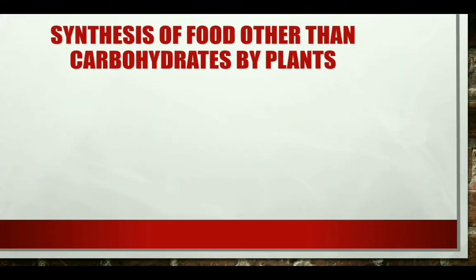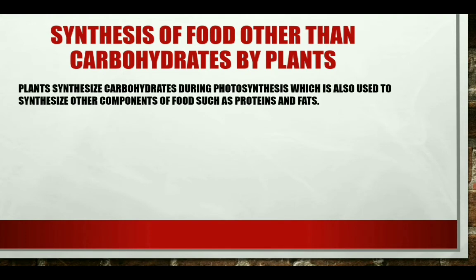Now, besides carbohydrates, plants also synthesize proteins and fats. We know that carbohydrates are made up of simple elements, that is carbon, hydrogen and oxygen. But proteins need nitrogen also. So how does the plant get this nitrogen? There is a lot of nitrogen present in the atmosphere, but the plants cannot directly take this atmospheric nitrogen. It has to be made available to the plants in soluble form so that they can take it in.